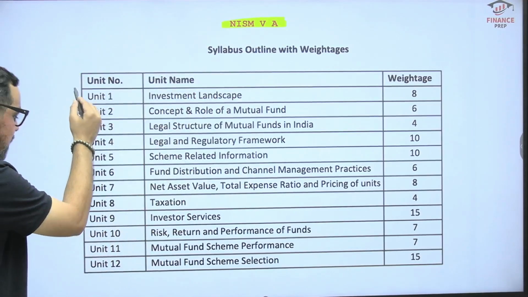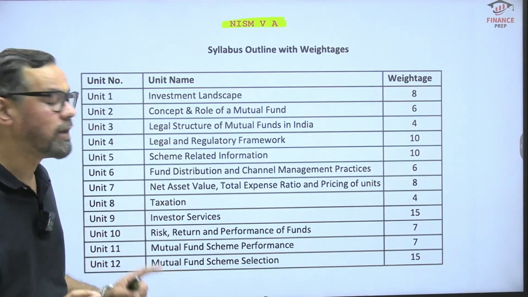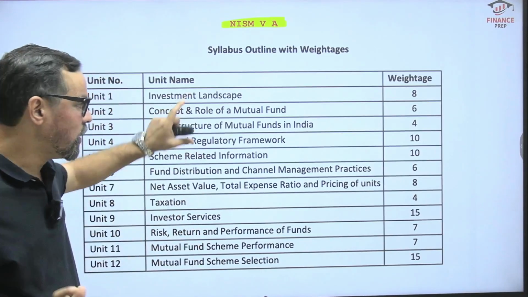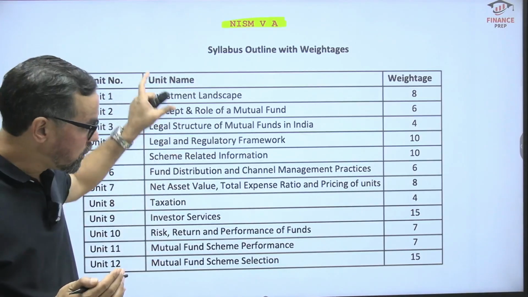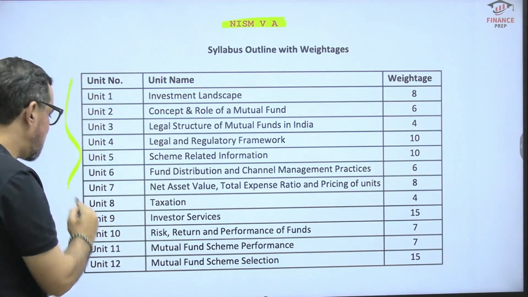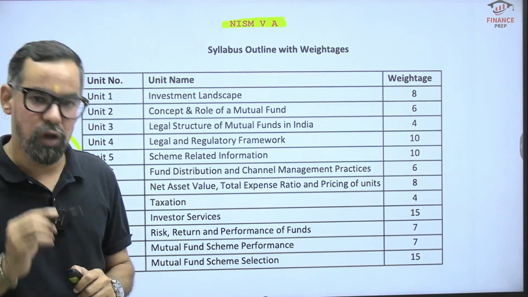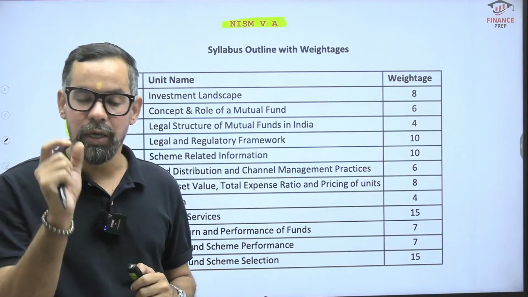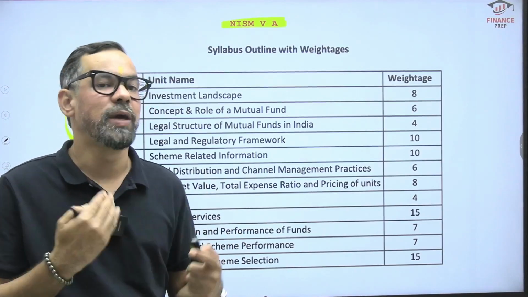So we have in total 12 units, which are part of the entire curriculum, right? The question paper is very simple: 100 questions for 100 marks, and you will get 2 hours to solve it. And the good thing is they have already given the unit-wise weightage also, right? We already talked about overall units in our previous session. In this session, we will be going through all the detailed syllabus, right? What you will have to read within each topic, and how we are preparing these things.